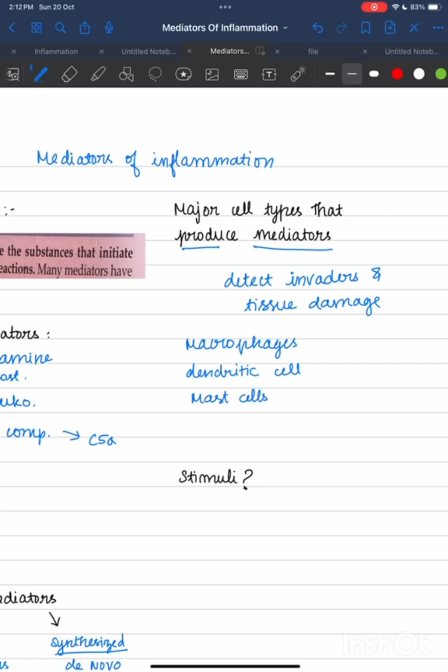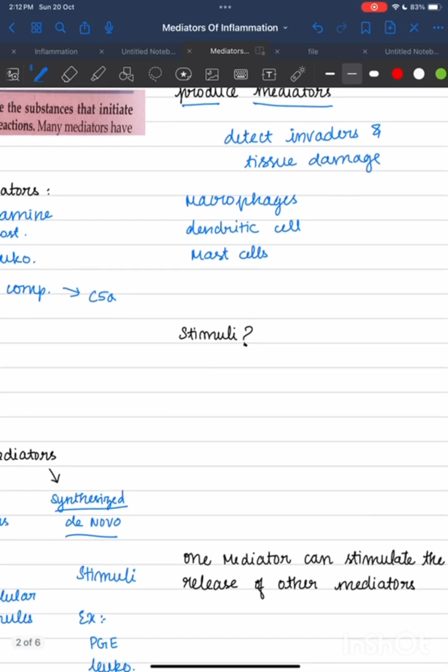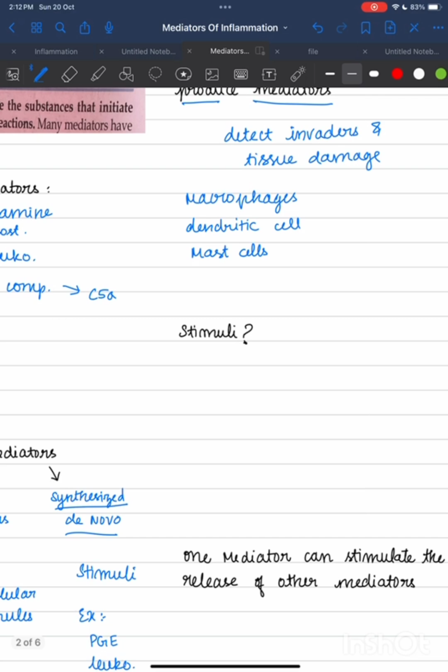Okay, these are the major types of cells. Then what are the stimuli? Stimuli may be anything including microbial products, or it can be substances from necrotic cells.